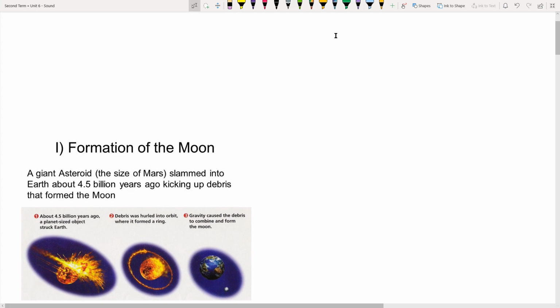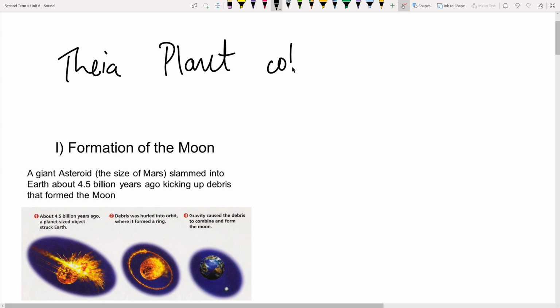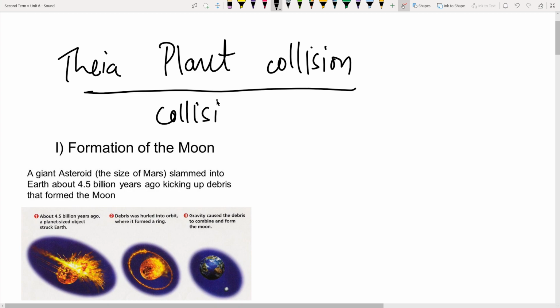There are several theories, but the one that is most acceptable is the one that considers the collision of the Theia planet, right? Theia planet collision theory. This is the collision theory that we work with, also known as the giant impact theory. Let me write it down.